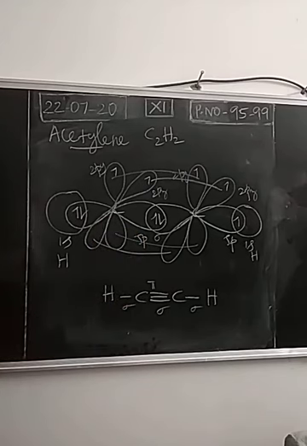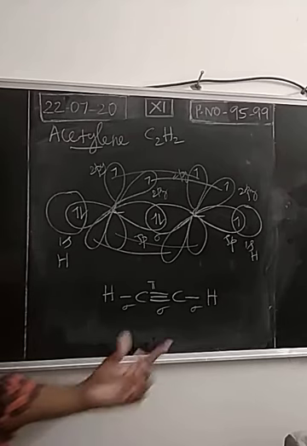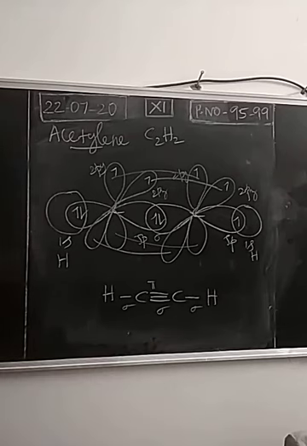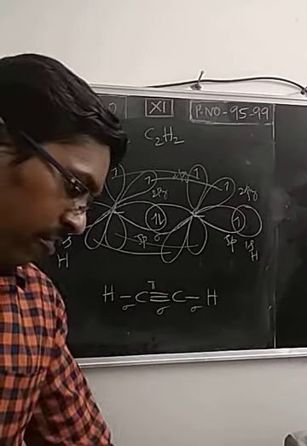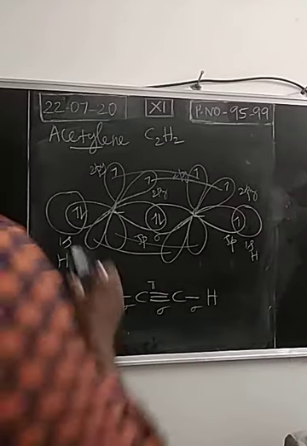Due to sp-sp overlapping between the carbon atoms, we get a sigma bond. Due to sidewise overlapping between the 2py and 2pz orbitals, we obtain two pi bonds. So between the carbon atoms, we have a triple bond. This is the structure of the acetylene molecule.